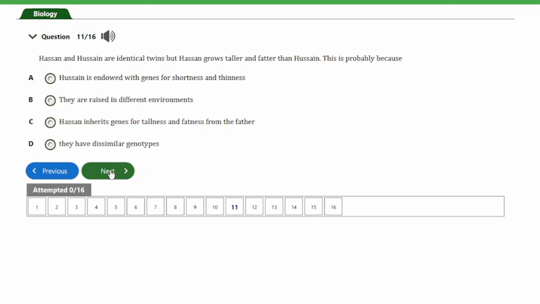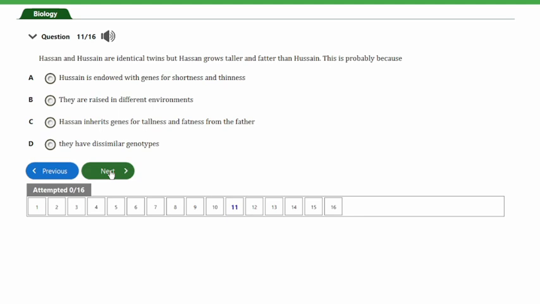It says, Hassan and Hussein are identical twins, but Hassan grows taller and fatter than Hussein. This is probably because A. Hussein is endowed with genes for shortness and thinness. B. They are raised in different environments. C. Hassan inherits gene for tallness and fatness from the father. D. They have dissimilar genotypes.